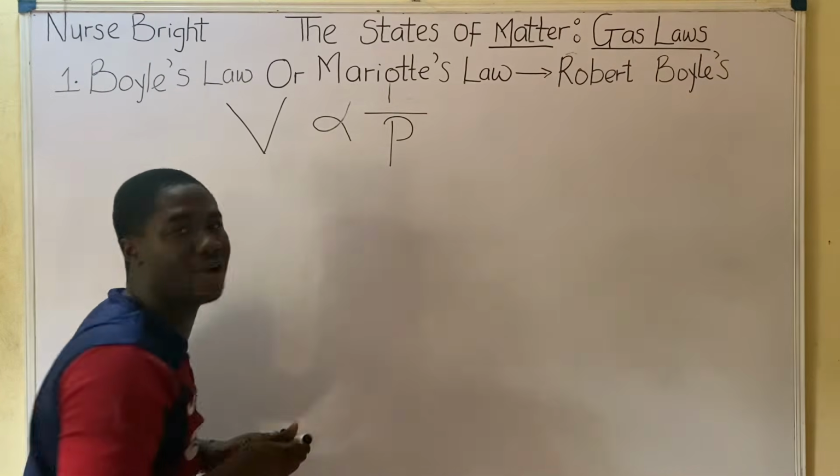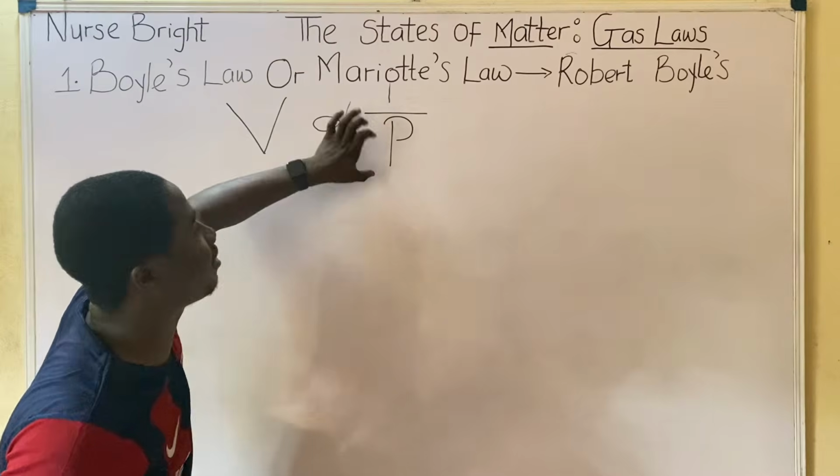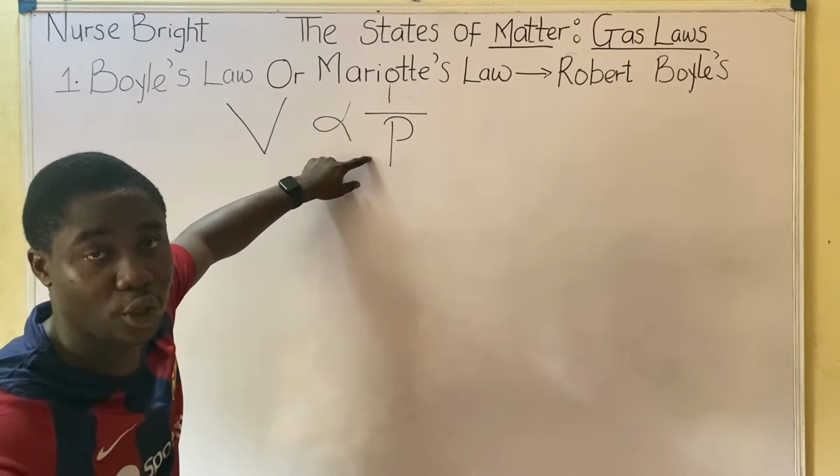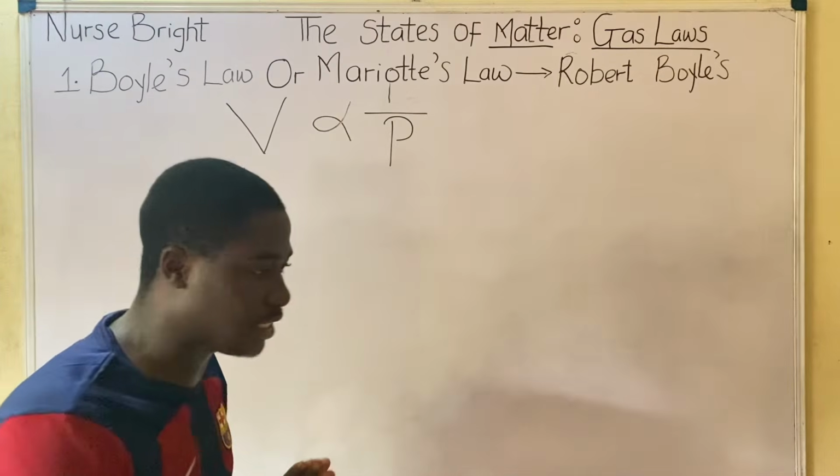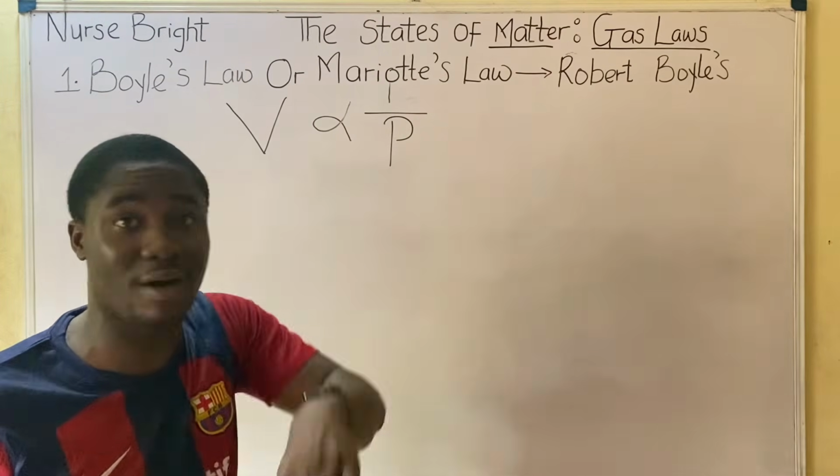Whenever we are talking about inverse proportionality, it's going to be 1 over that particular variable. Do you understand? Inverse is 1 over that particular variable. If it was direct, it is just that variable; 1 over will not be included.